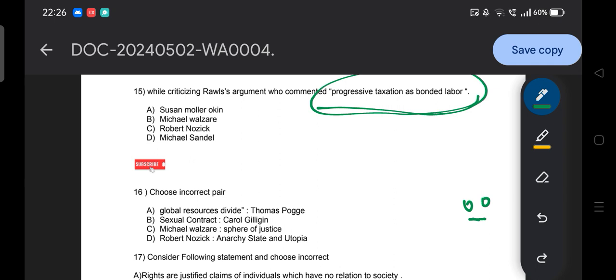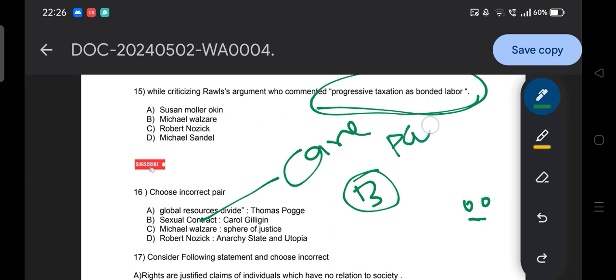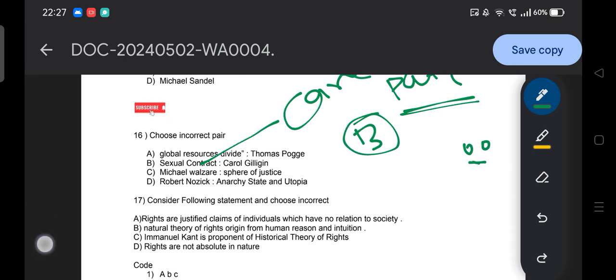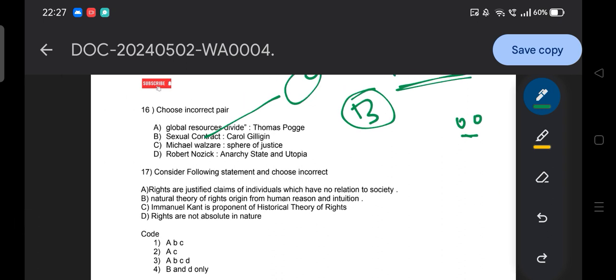So the answer to this question is option B, because we all know, and we have also discussed, The Sexual Contract, a book written by Carole Pateman. Okay, Carole Pateman. So don't make a silly mistake in this question, because it's a very scoring question. Moving to the next question, question number 17.